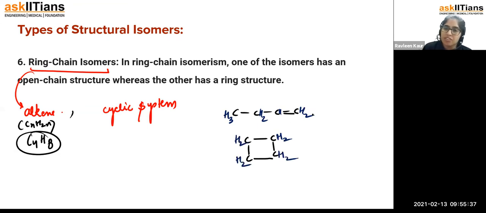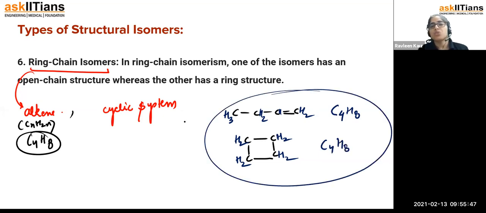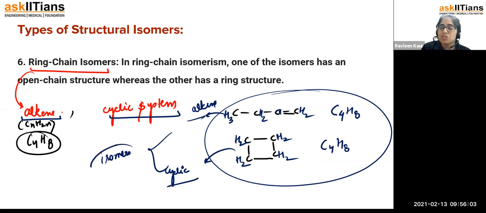If we count, this has to be C4, and the hydrogens are 3, 4, 5, 6, 7, 8. Of course, we can see this is also C4H8. So we can observe directly that this is the alkene system and this is the cyclic system, right? These two are isomers of each other. If they are isomers of each other, this is called ring